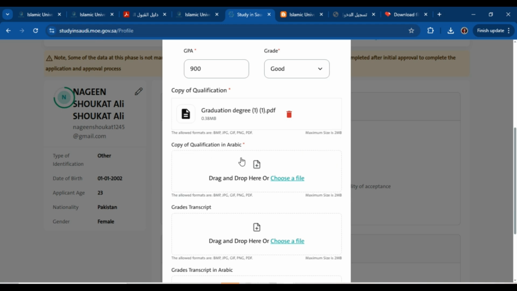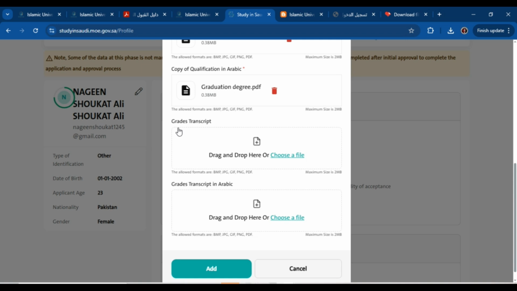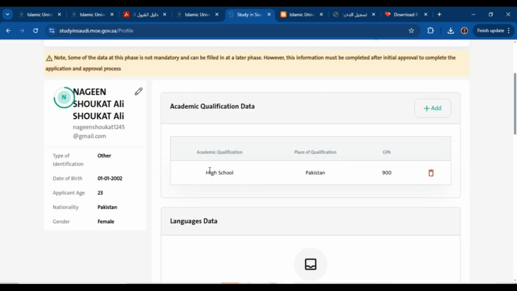Next, you should have a copy of qualification in Arabic. Click on choose file and attach again. Now if you have your mark sheet, grades or transcript, you have to attach them, otherwise it's optional. I will suggest you attach your mark sheet as well as your transcript. Then click on add. Okay, now here you can see your data has been added.